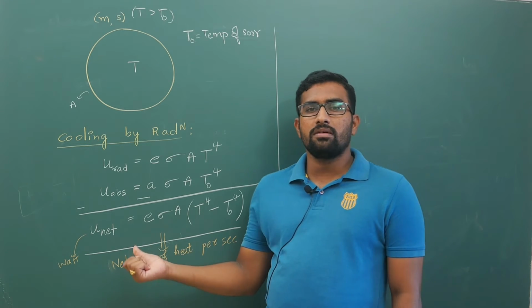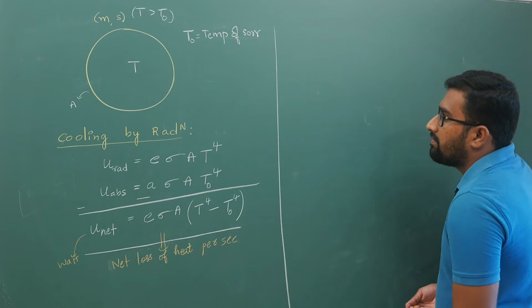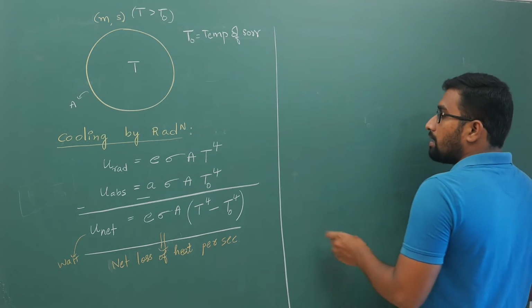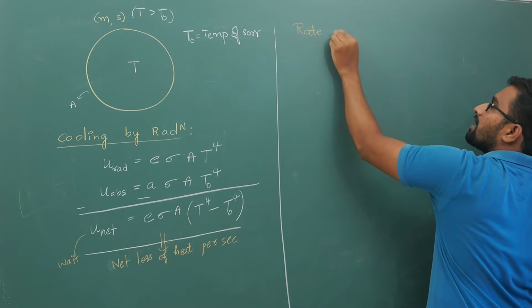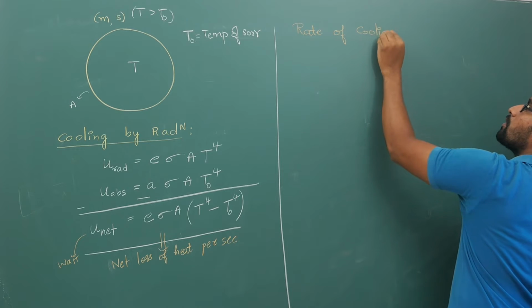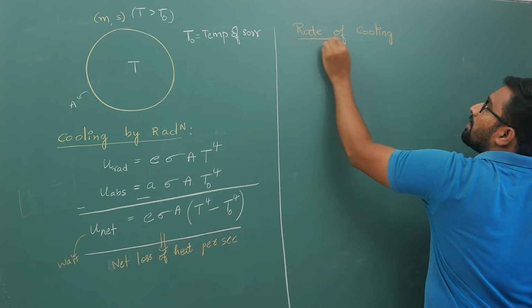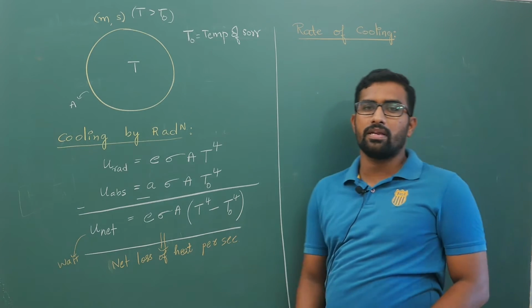Now keep this in mind. Next we will derive the rate of cooling. Observe very carefully.